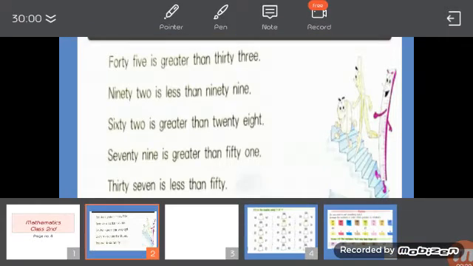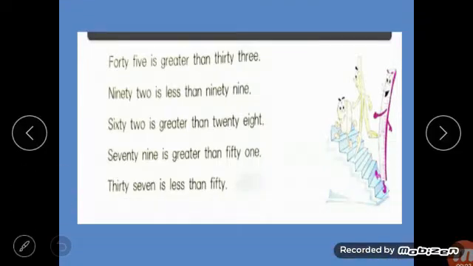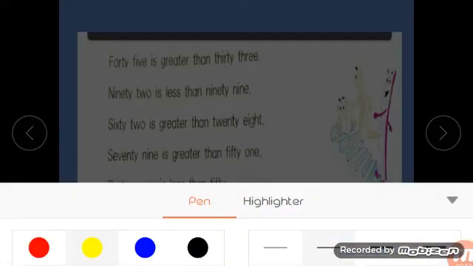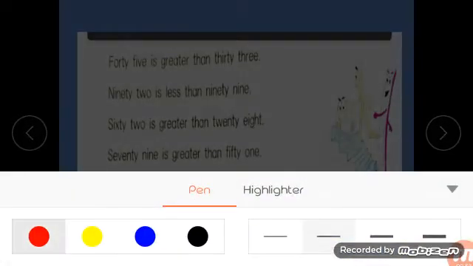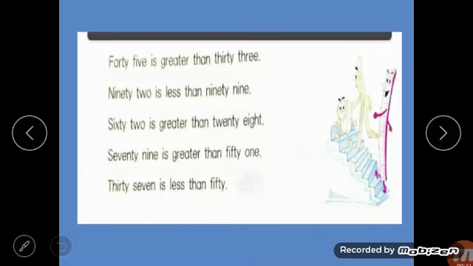Here, what are symbols? Here symbols are the signs of greater than, less than and equal. Do you know the signs of greater than, less than, equal? Have you studied them in your previous classes? Yes, these are the signs.